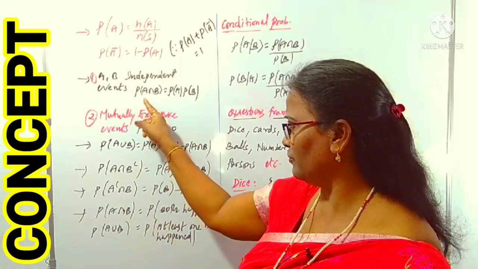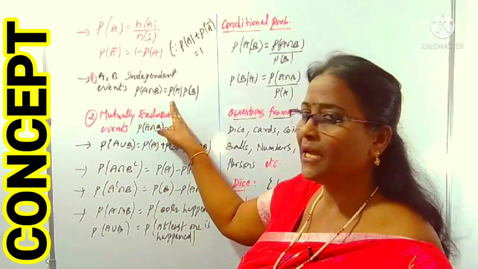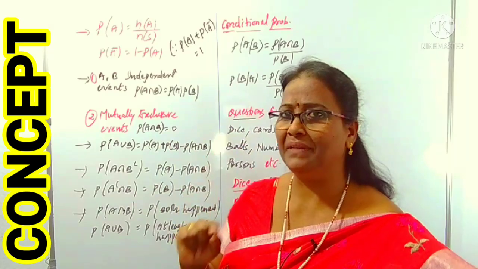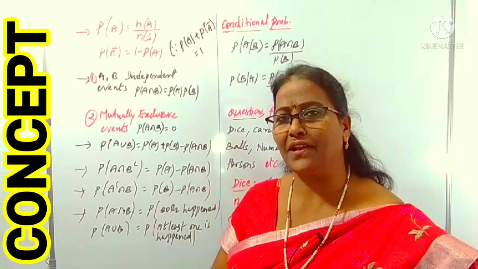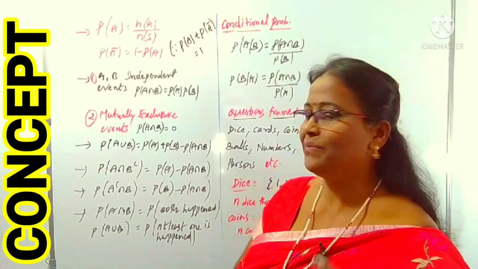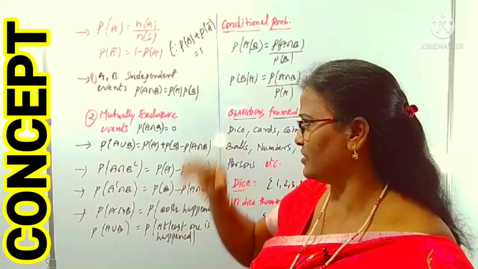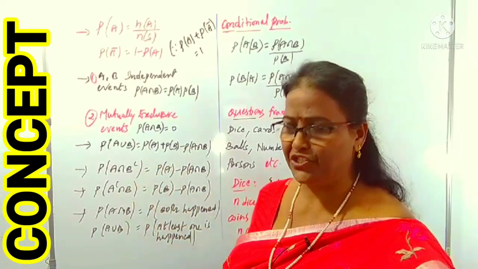In that case, the probability of A intersection B, we can write as probability of A into probability of B in case of independent events. We will mention it particularly. Sometimes you can only recognize whether those are independent events or not. Okay. We'll see the questions, and you can understand, just you have to know what the basic conditions are here.